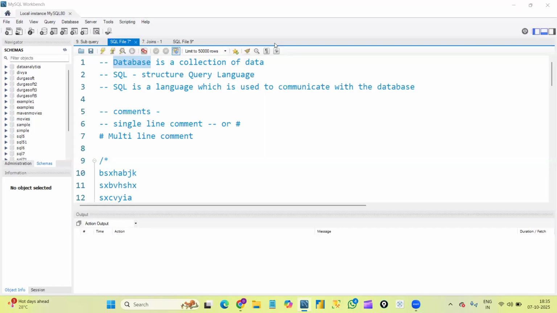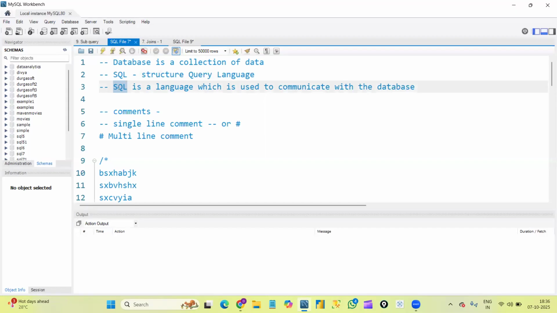Perfect. So as we are generating lots and lots of data, databases came into existence and we started storing data inside databases, right? A database is nothing but a collection of data where we will store all the data. And then what is SQL? We all know the full form of SQL is Structured Query Language. And what exactly SQL does is, it is a language which is used to communicate with the database, right?